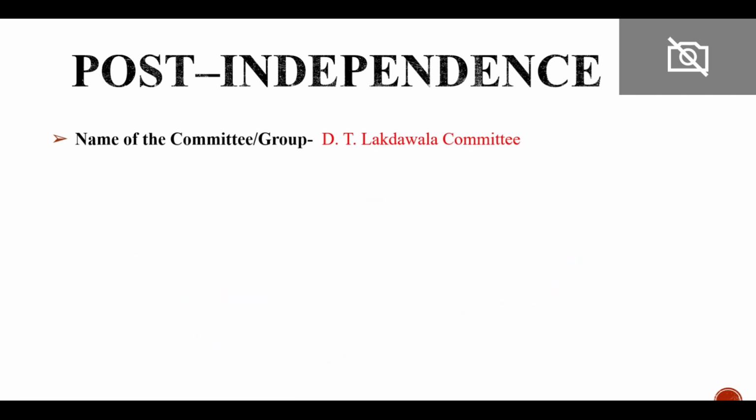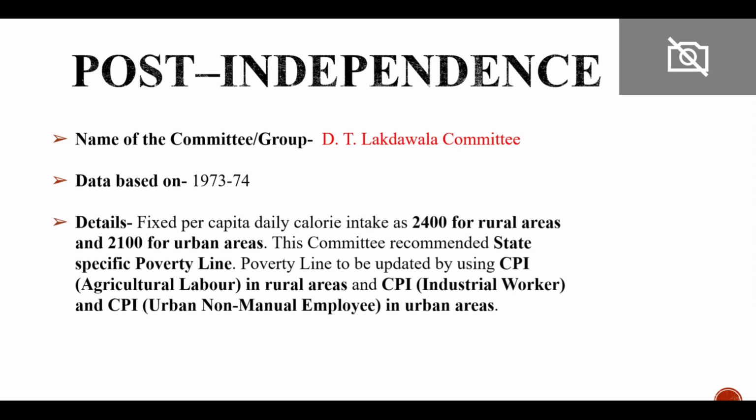The next committee was the Lakadwala committee. It also continued with the same recommendation, 2400 and 2100, and it also recommended the state specific poverty line, that different states can have different poverty lines depending upon their own expenditure and level of inflation. And for the first time this committee talked about inflation adjustment.